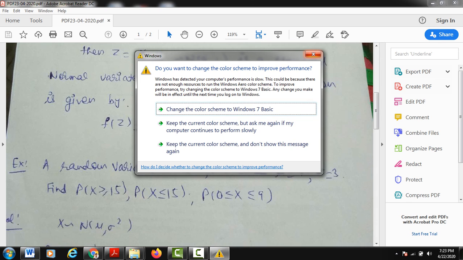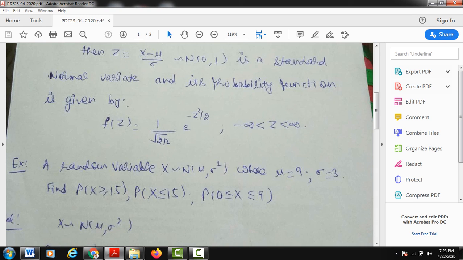Okay, so what is the role of the standard normal variate? The table values which we are going to use for our numericals are for the variate z, that is for the standard normal variate.